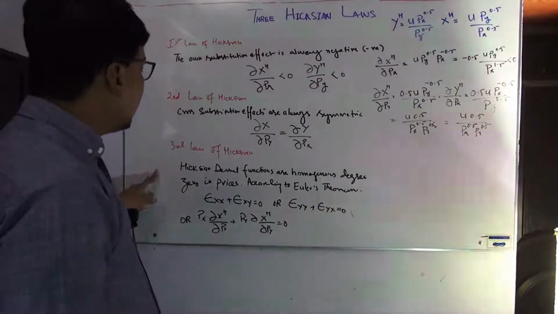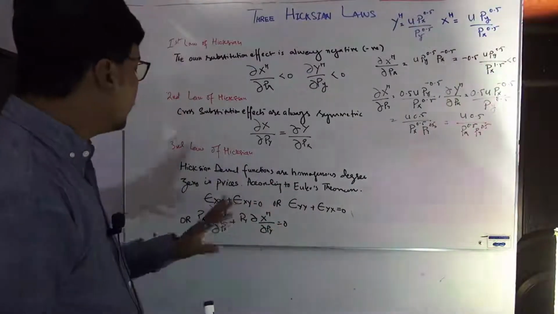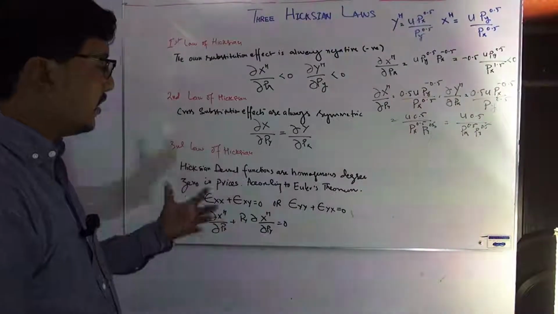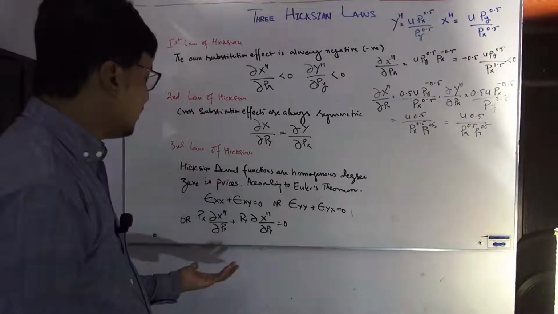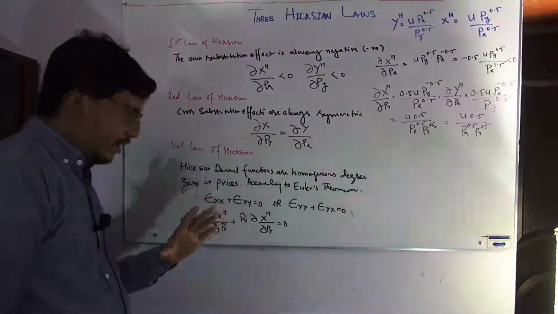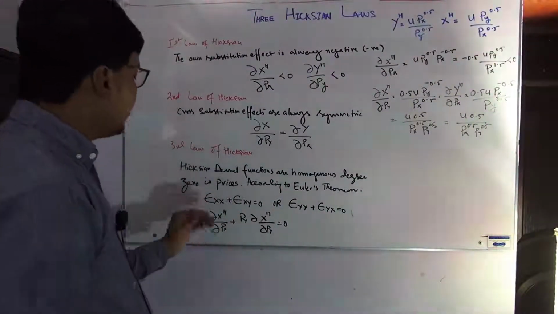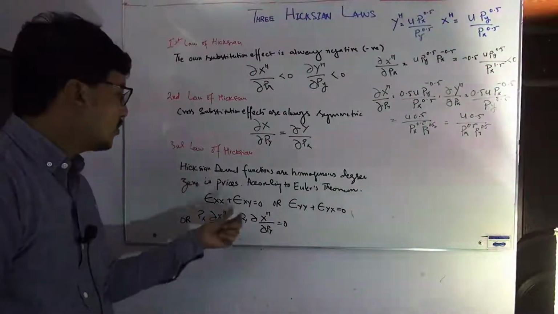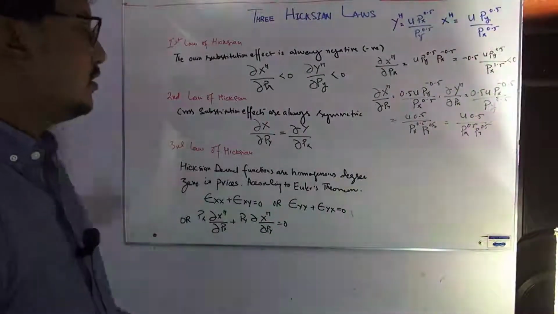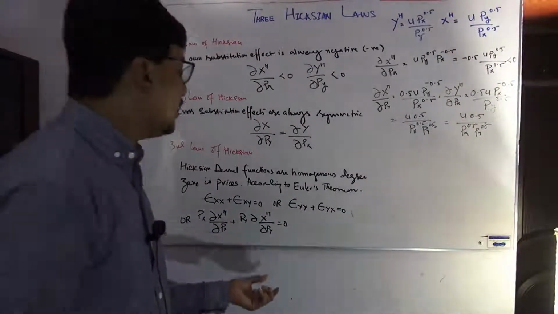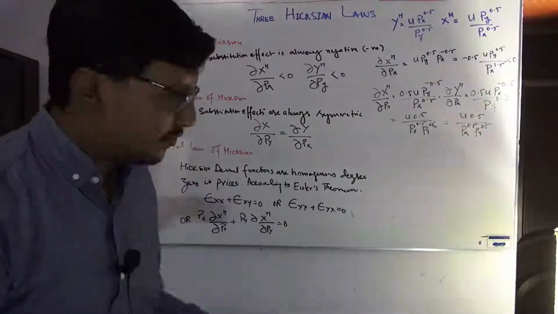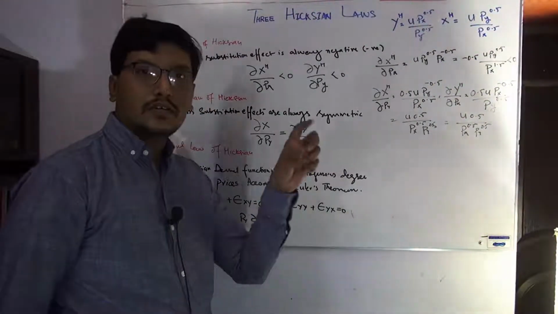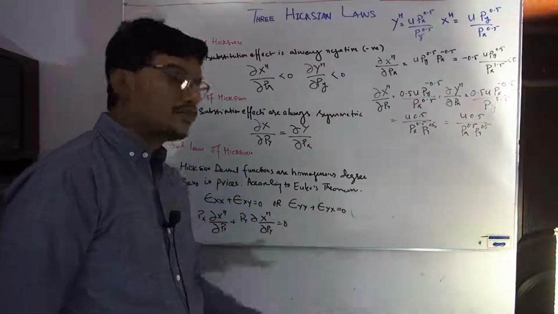So the law says that the Hicksian demand functions are homogeneous of degree 0 in the prices, according to Euler's theorem. Homogeneous of degree 0 means that the own price elasticity and cross price elasticity, if you add them together, the result will be 0. Similarly, for the demand function y, the own price elasticity of y and cross price elasticity of y sum to 0.